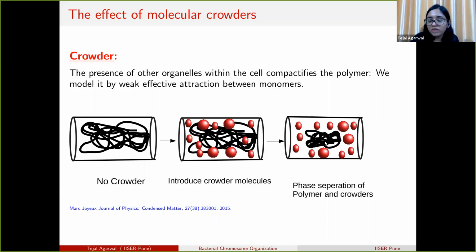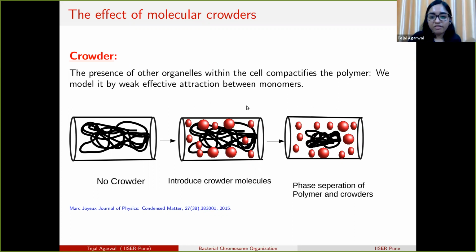In one phase we get a polymer-rich part, and in the other phase we get a crowder-rich part. So we take this result from that study, and rather than modeling the explicit crowders in our simulation, we just give an effective weak attraction between the monomers.